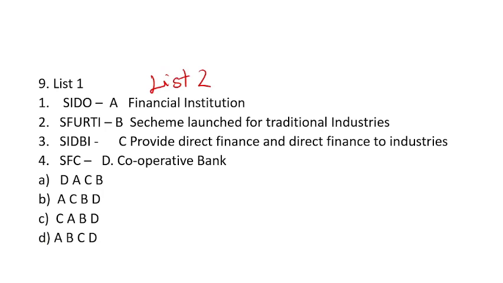So we have just studied Spurti. Spurti is a scheme launched for traditional industry. So we can eliminate the options where it is not matched with B, so A, B, C will be eliminated. You will get the right answer, that is option number D.